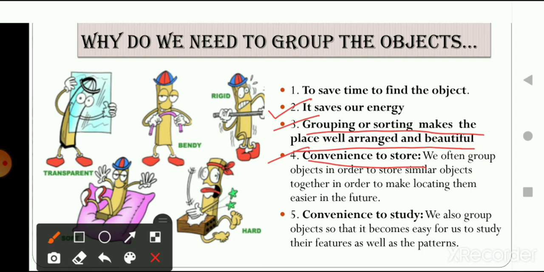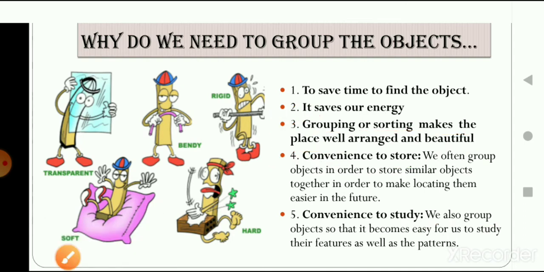The next point is convenience to study. In science, we study different types of objects, how they are made, and what their properties are. Let's say we are studying wood, so we know what the properties of wood are. It helps us to study the objects that are similar to wood. It helps to study the properties of the similar group of objects. So these were some important reasons why the sorting of material is required, or why the sorting of materials or objects is important.